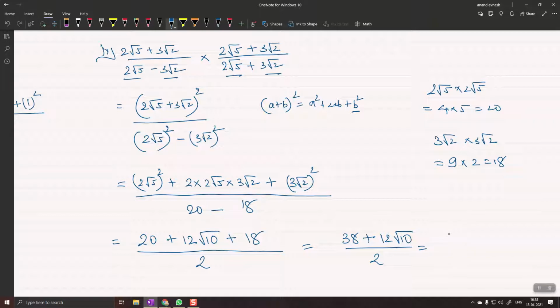Sir, now can we cut? Now can we take out something common? Can we take out 2 common? Yes, sir. So after taking out 2 common, what is left inside in the numerator? Sir, 19 plus 6 root 10. Very good. The whole upon 2. Now the 2 gets cut. So what is left? 19 plus 6 root 10, which is your answer. So this is the same number with a rational denominator. Denominator is 1 here. Okay, very good, Om.